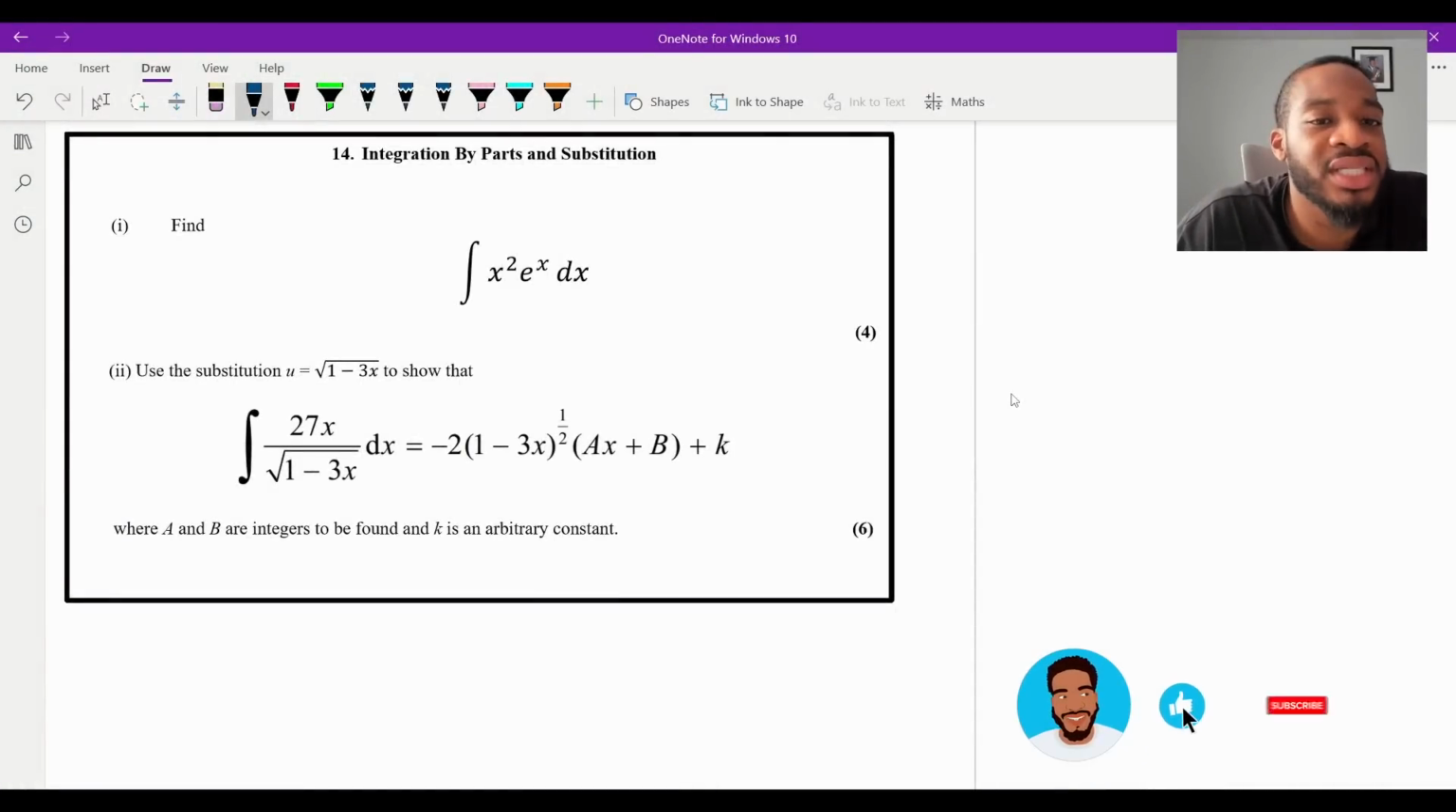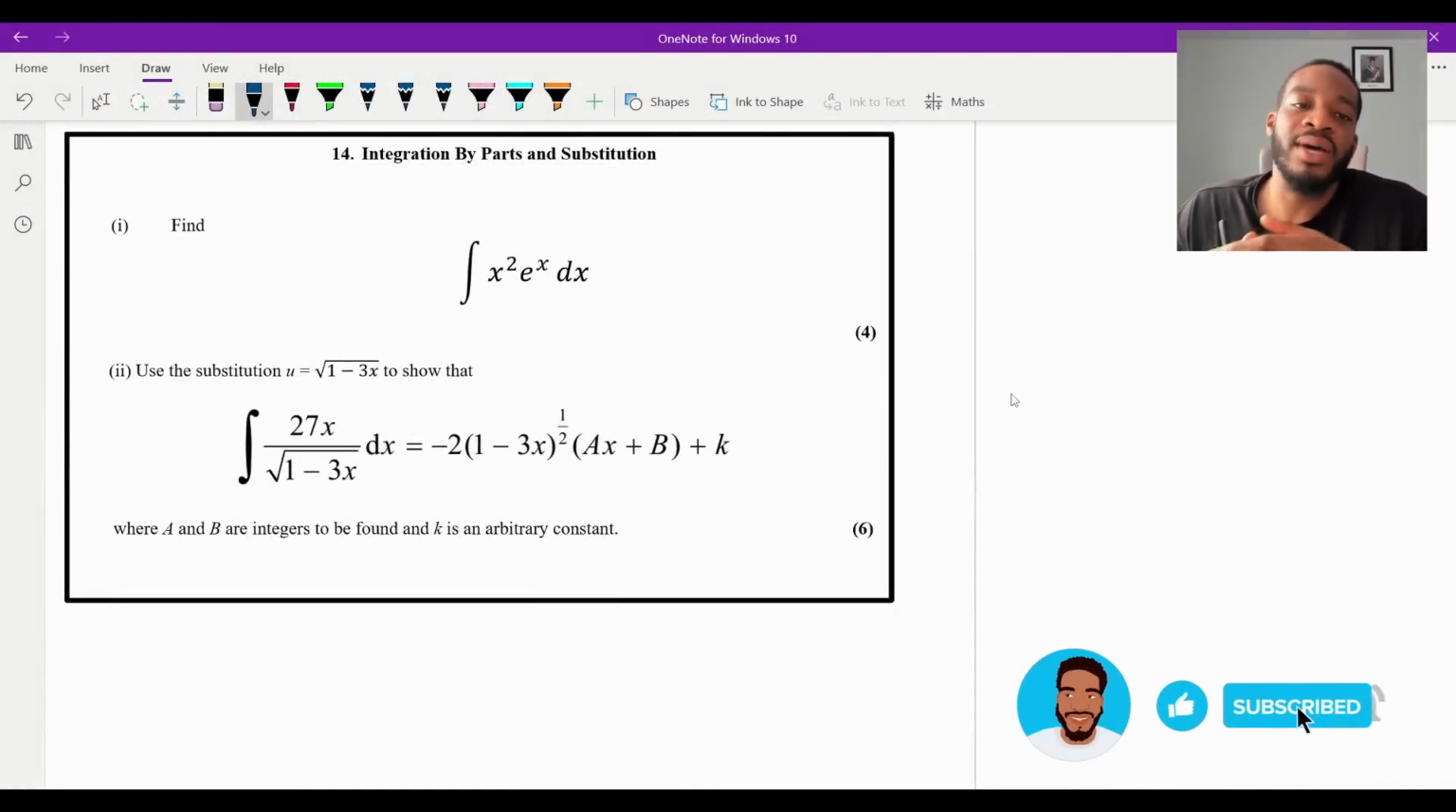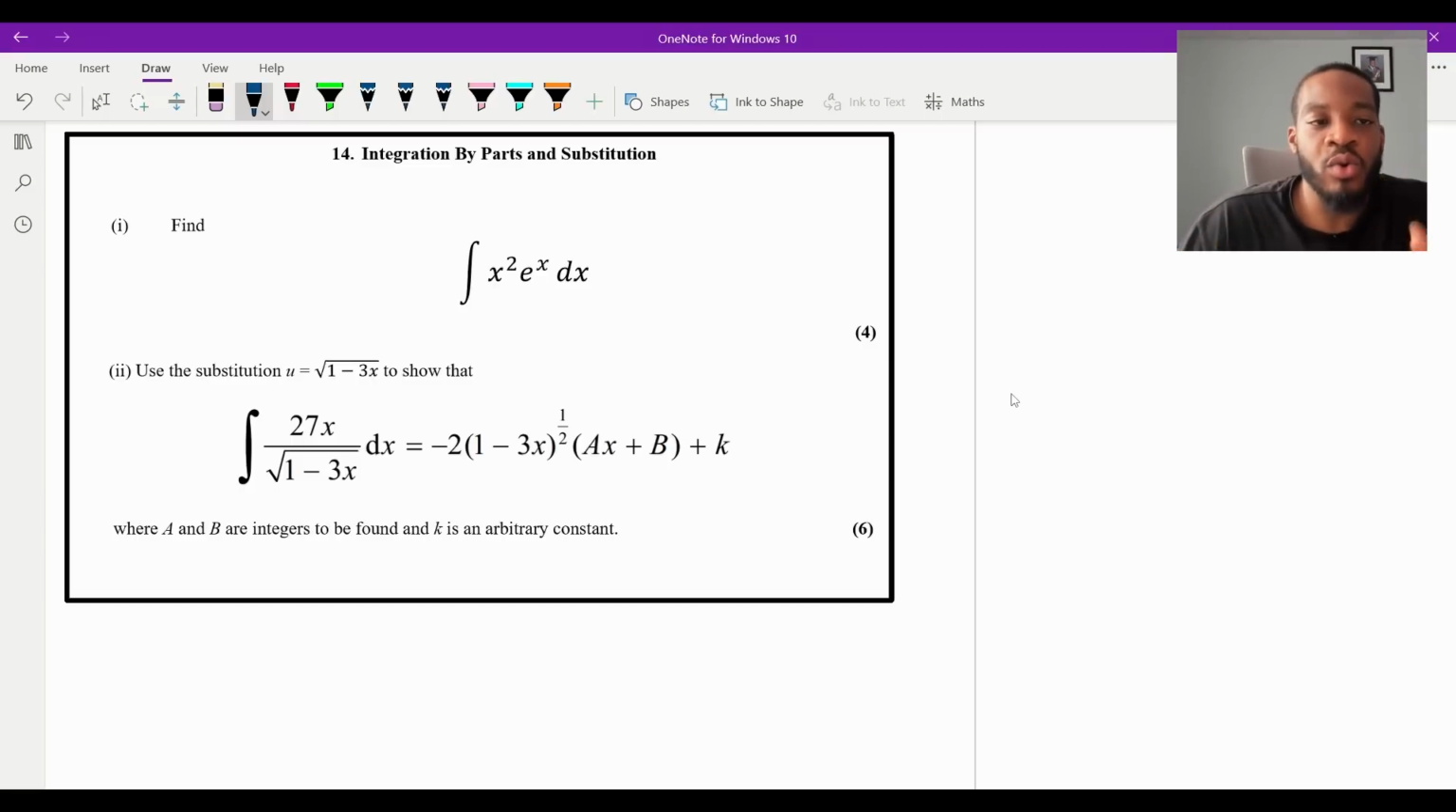Okay, so question 14 says find the integral of x squared e to the x dx for 4 marks. Now, it doesn't say much, but what you should identify is what type of integration problem this is. You've got a product of two completely different functions, so that is an indicator that this is an integration by parts question, because it looks like a product rule question, and integration by parts is actually derived from the product rule, right?